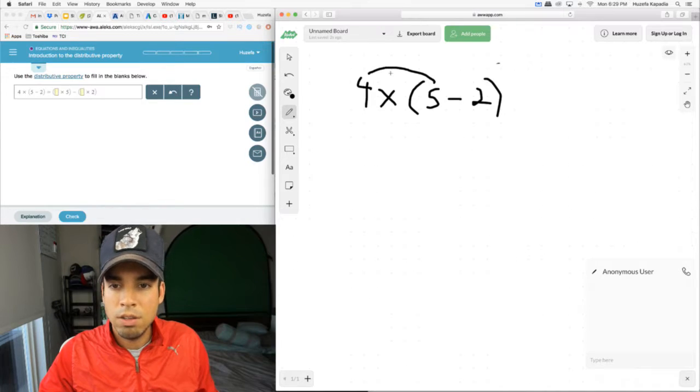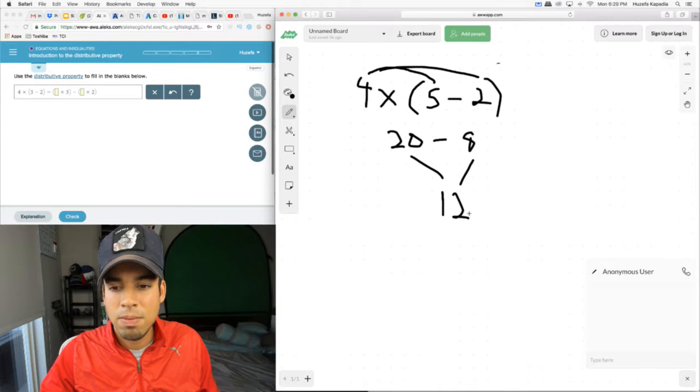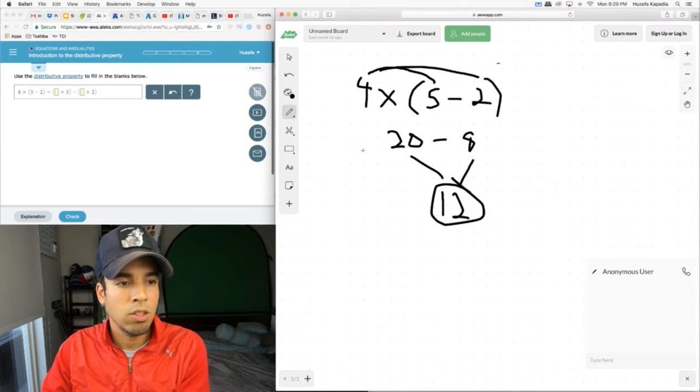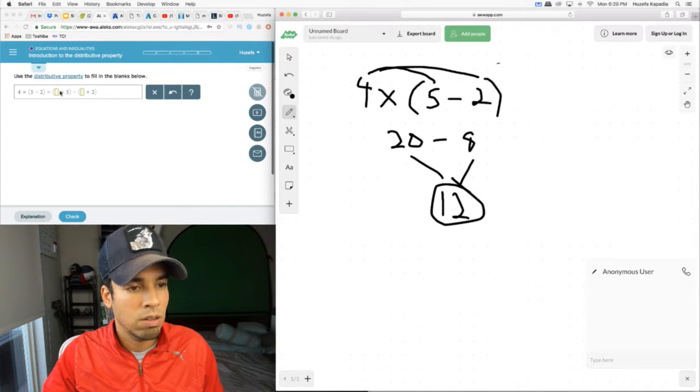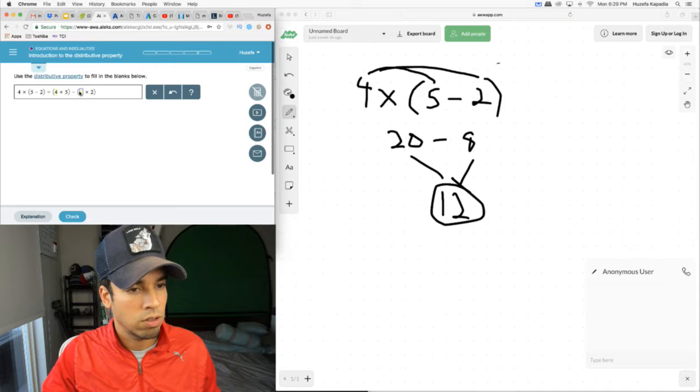We can let the 4 jump over and hit the 5 and hit that negative 2. They become 20 minus 8, then we subtract and still get the same answer of 12. That's all it's doing. It's having us carry out the distributive property. The 4 jumps and multiplies each of these numbers individually. So what goes here? Just a 4.